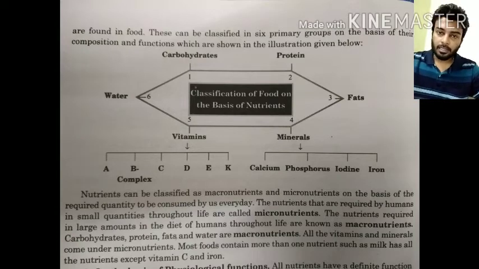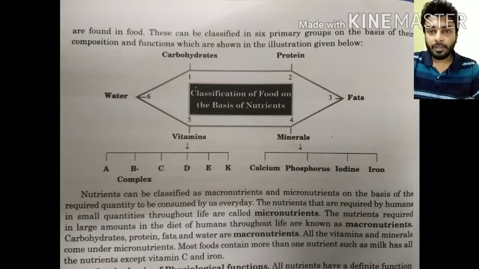Not all nutrients are present in all foods, but different nutrients are present in specific foods. The vitamins include several vitamins like A, B, C, D, E, K, and under B complex there are also a lot of vitamins. Several minerals are also there, like calcium, phosphorus, iodine, iron. These are the very important minerals in your syllabus. There are also several other minerals, but these are the important ones included in your syllabus.